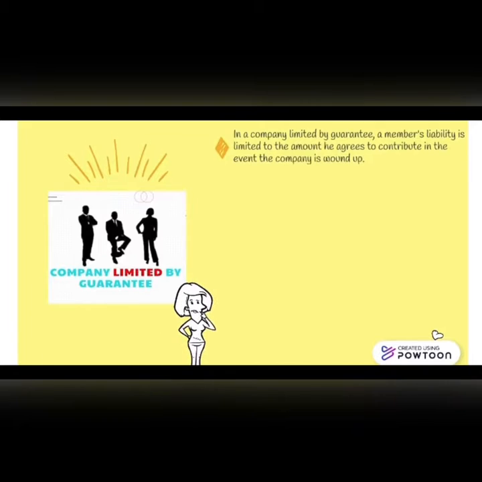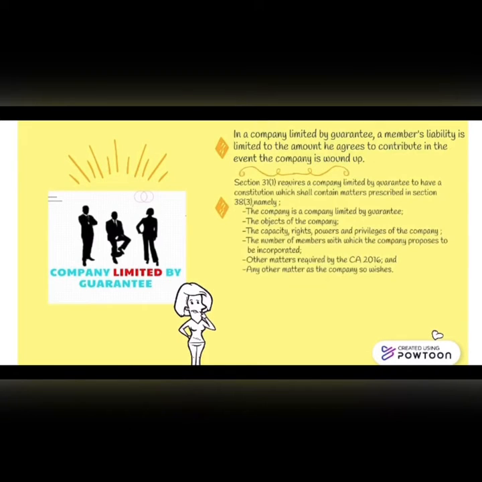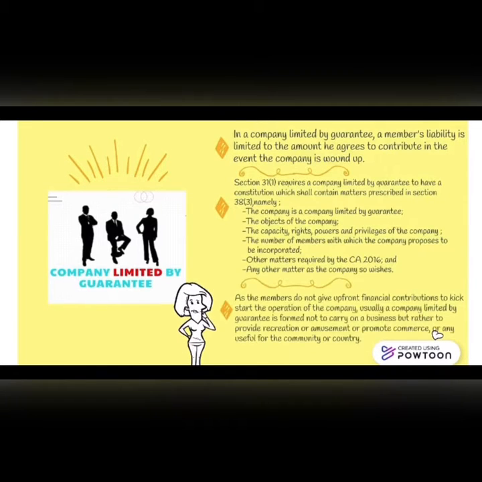Limited by guarantee: a member's liability is limited to the amount he agrees to contribute in the event the company is wound up. Section 31, Clause 1 requires a company limited by guarantee to have a constitution which shall contain matters prescribed in Section 38(3), namely, that the company is a company limited by guarantee, the object of the company, the capacity, rights, powers, and privileges of the company, the number of members with which the company proposes to be incorporated, other matters required by the CA 2016, and any other matter as the company so wishes.